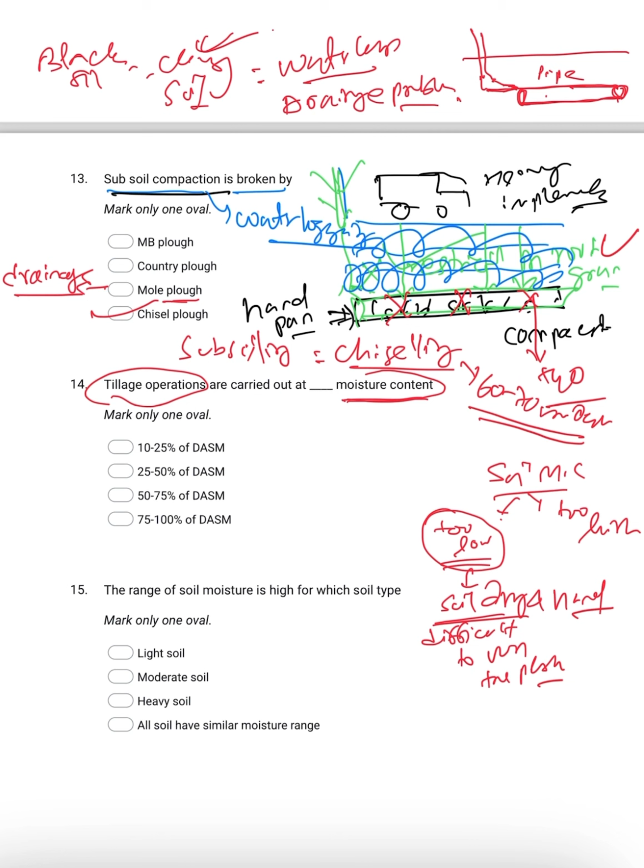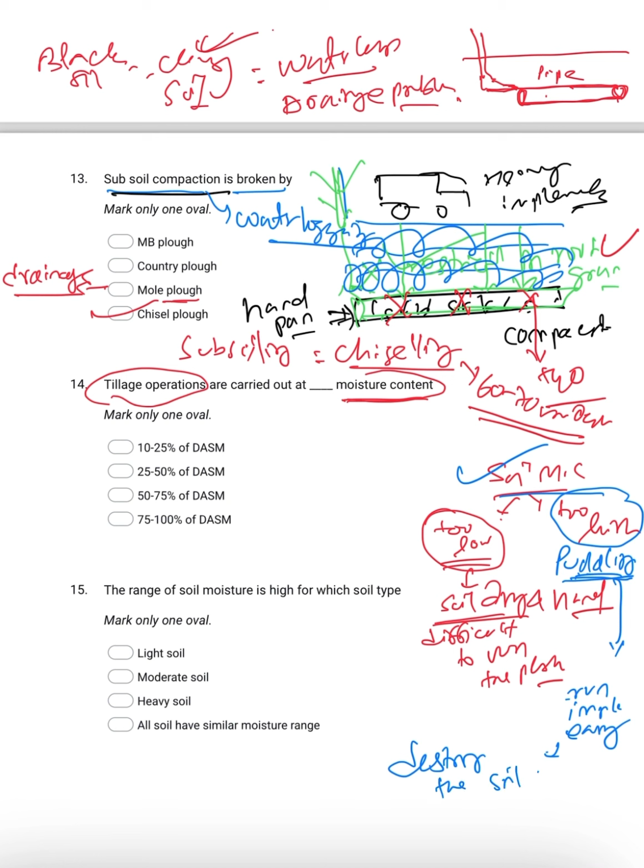Whenever it is too high, suppose the soil moisture condition is very high, the right example is puddling. In saturated or waterlogged condition, in standing water, you are going for tillage operation. In this case, running the implement is easy, but it will destroy the soil structure.